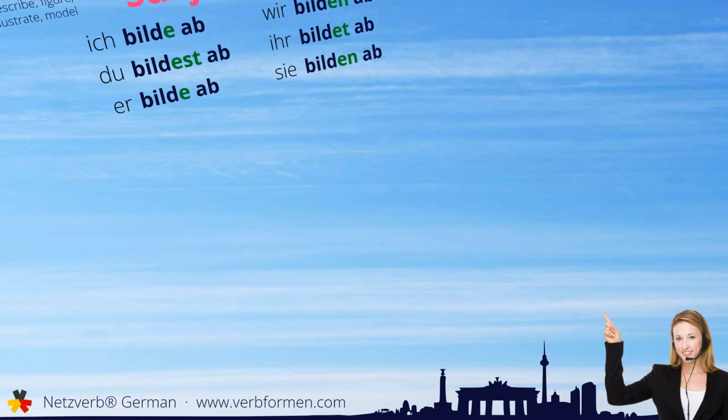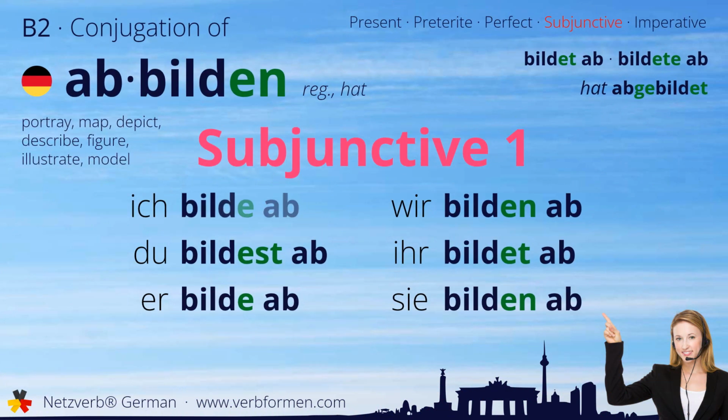Next up is the subjunctive one. Ich bilde ab. Du bildest ab. Er bilde ab. Wir bilden ab. Ihr bildet ab. Sie bilden ab.